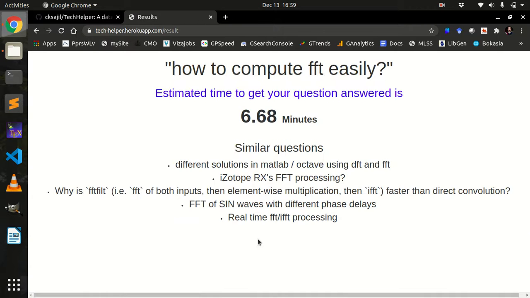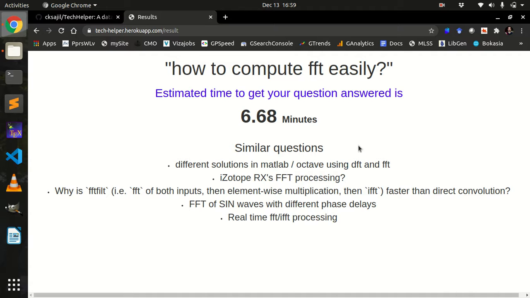Now it is identifying the cluster, and it has gone through all the questions in that category. As you can see here, for the estimated time, if you ask a question like how to compute FFT easily, it is likely to get an answer in around 6.6, or around 7 minutes.